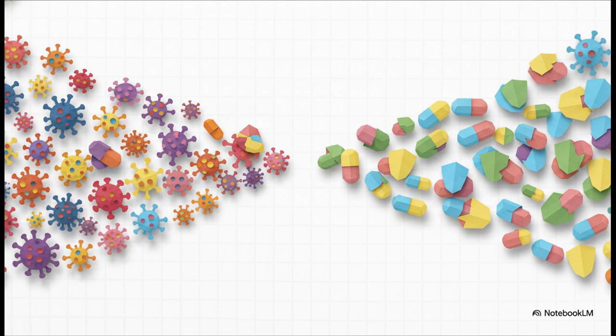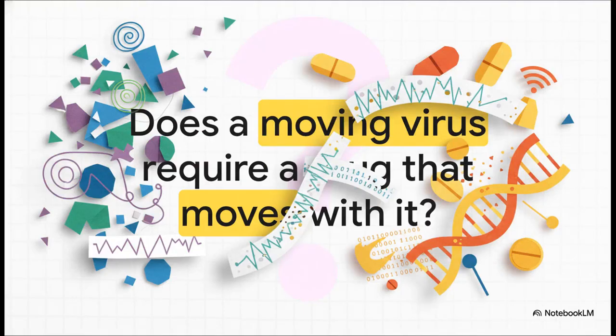But information theory proposes a truly revolutionary solution: fight fire with fire. If the virus is an entropic mixture, the drug should be an entropic mixture of inhibitors too. We literally need a superdrug that mathematically co-varies with the virus. By matching the drug's entropy to the virus's entropy, we ensure that no matter how the virus mutates, a complementary inhibitor is already right there, perfectly tuned to bind to it and shut it down. Which leaves us with this final, incredibly provocative thought to ponder.